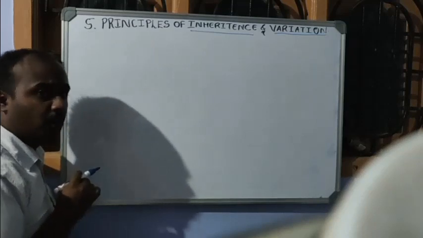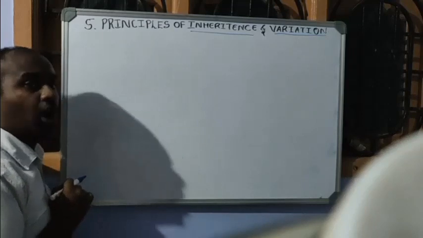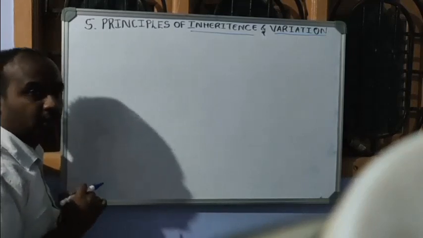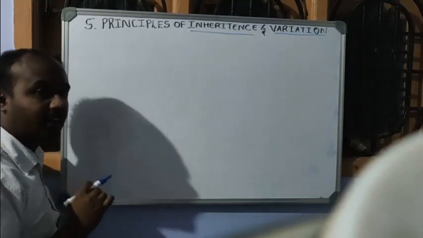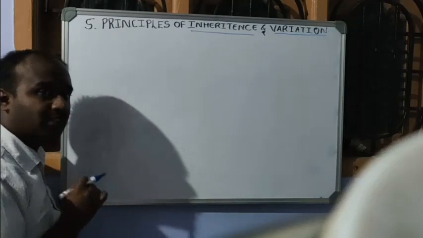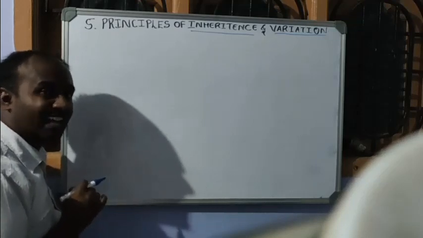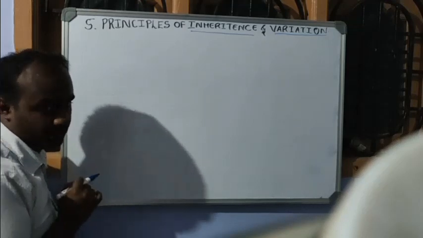We may wonder why these things occur in nature, or we may observe that the offspring of asexual reproduction are identical to their parent, whereas the offspring of sexual reproduction differ slightly in their characters from their parents.